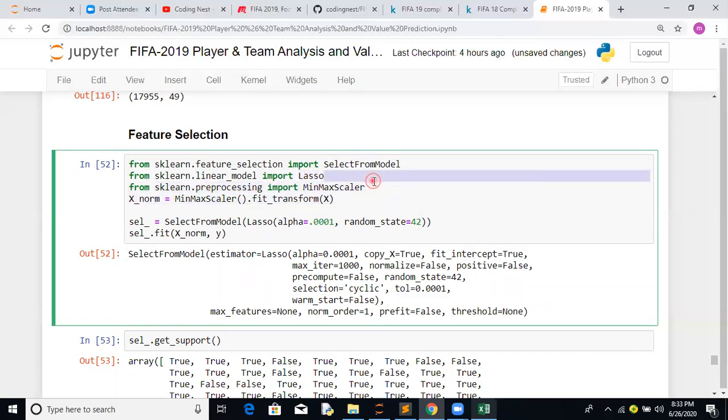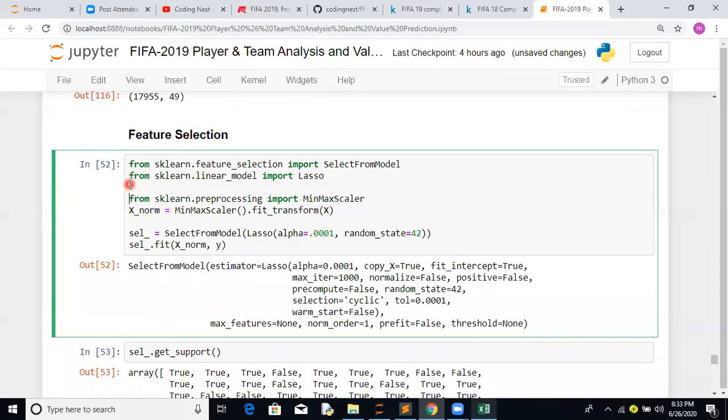Another thing which we haven't done so far: every feature we currently have, the 49 features available, are all on different scales. So again, it's good practice to normalize each and every feature so that they are on one scale, so that we can easily do the modeling part. There are multiple techniques available for normalization, like min-max scaler, standard scaler, normalization, binarization. Here we have tried min-max scaler. Basically, the maximum value it will make as 1.